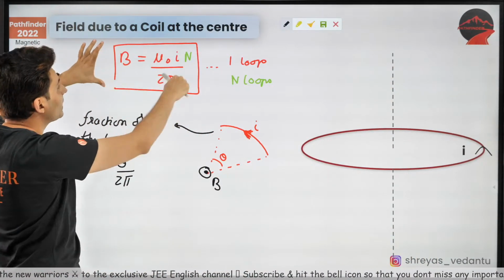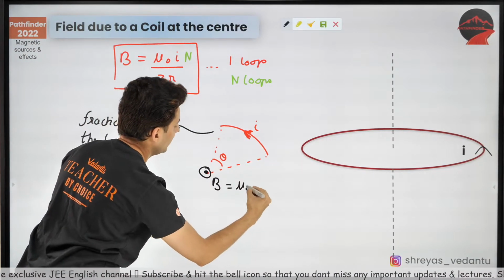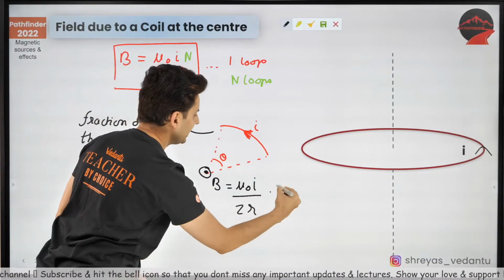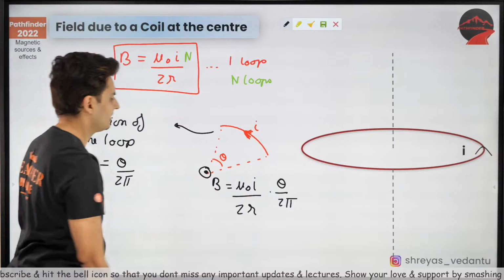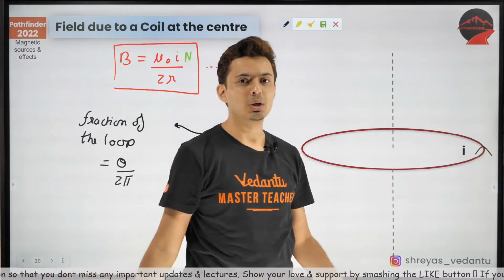So if the entire loop creates this much field, this much part will create mu naught I by 2r, where r is the radius, into that fraction which is theta by 2 pi. That's it. That's the answer. That's all you should remember.